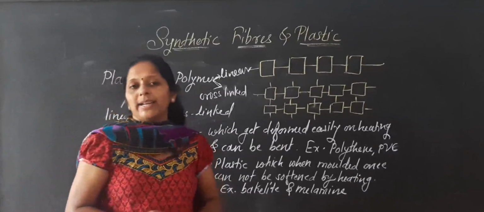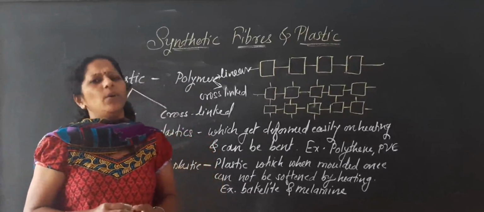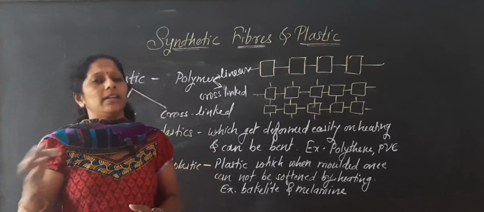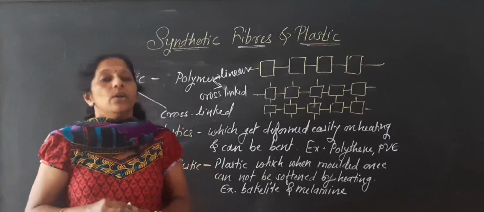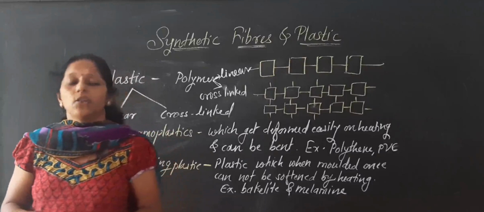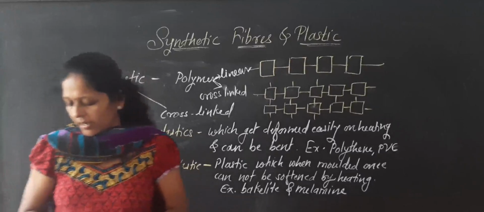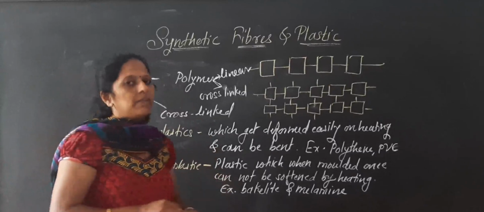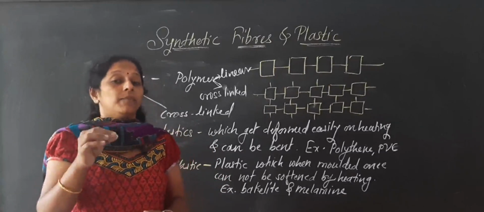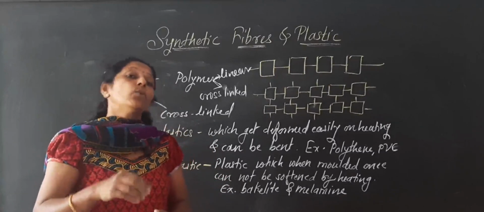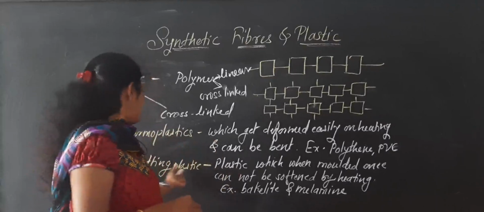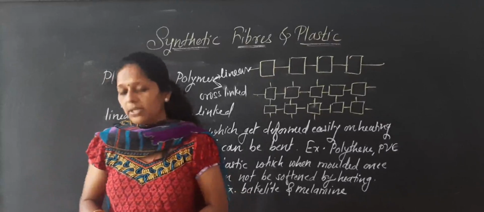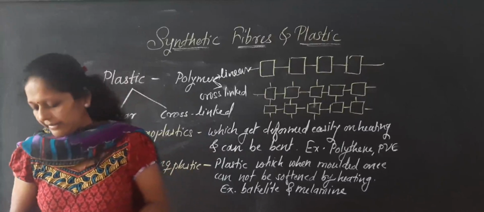Bakelite is a very poor conductor of heat. Heat is not transferred through it. Electricity also will not pass through it. If you take copper wire or metals, they are good conductors of heat. But bakelite is a poor conductor of heat and electricity.